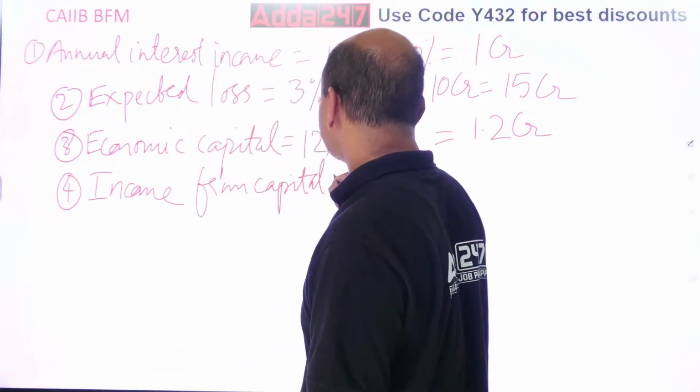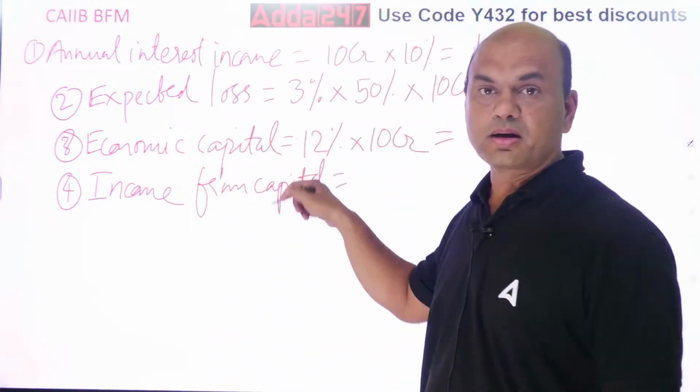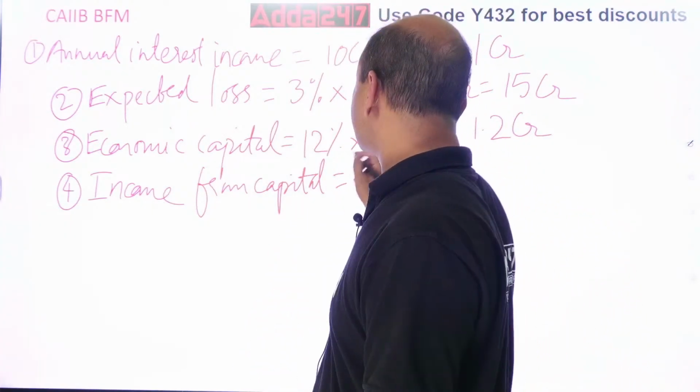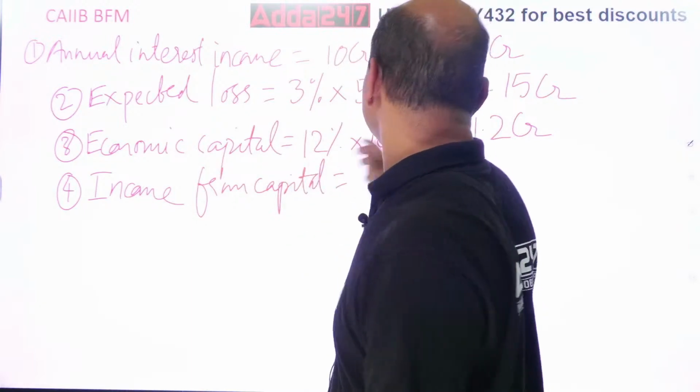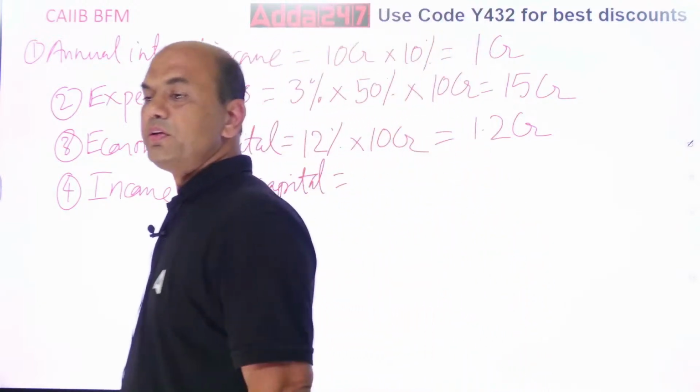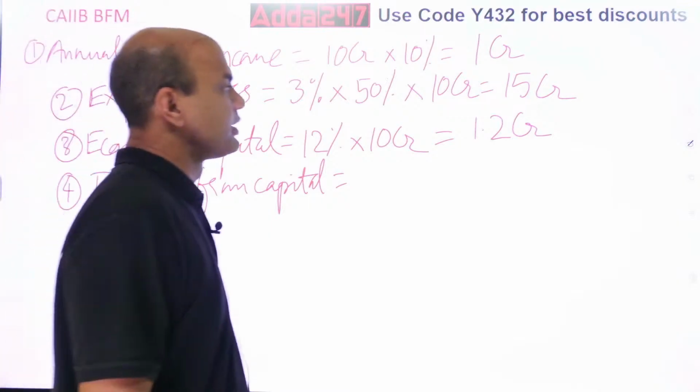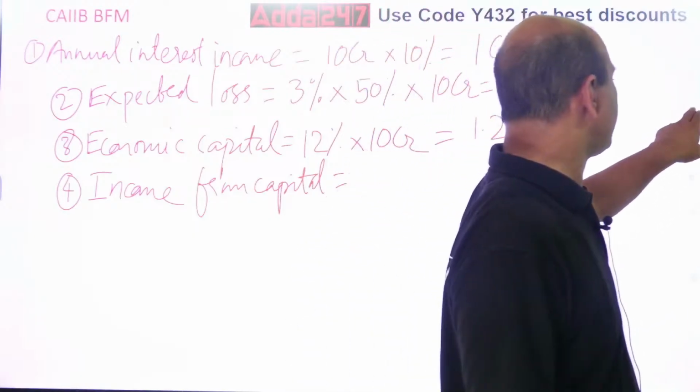For each element, 1 mark, so 5 marks you have. Economic capital is 1.2 CR. You have to multiply this economic capital by the risk-free rate. Risk-free rate, FD rate was given, right?